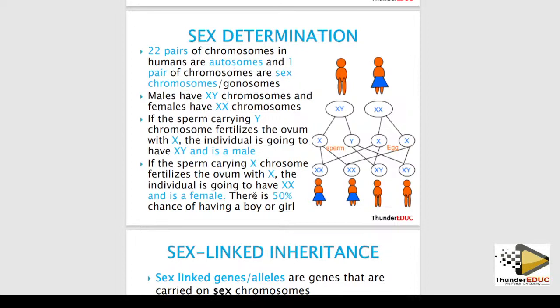This is a description, yes, but what they want is this. If they say describe how sex is determined, then you can talk about this. But because they said using the genetic cross, they want this, they don't want the writing. Yes, let's go to the next question.